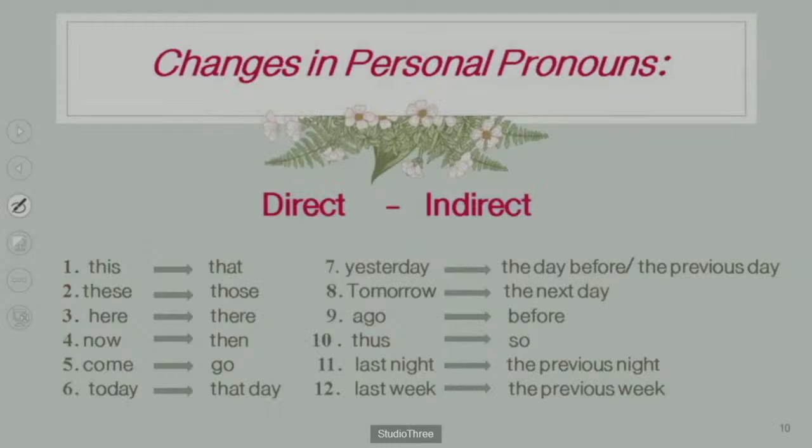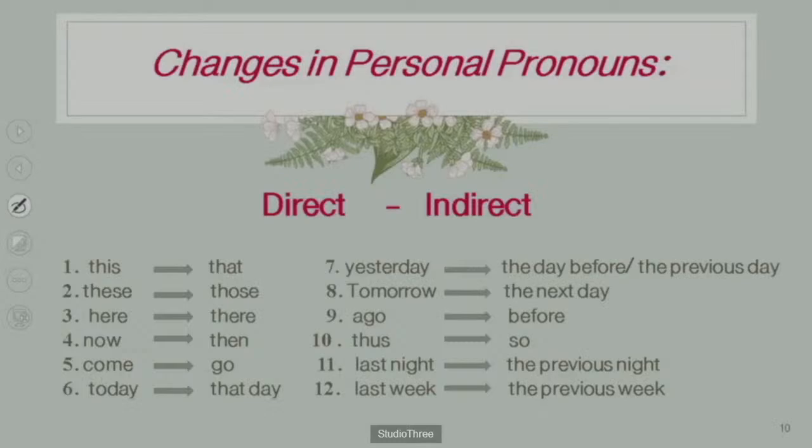Then there are changes in personal pronouns and other words. How will they be changed from direct into indirect? This will be changed into that. These will be those. Here will be there. Now into then. Come into go. Today into that day. Yesterday into the day before, the previous day.